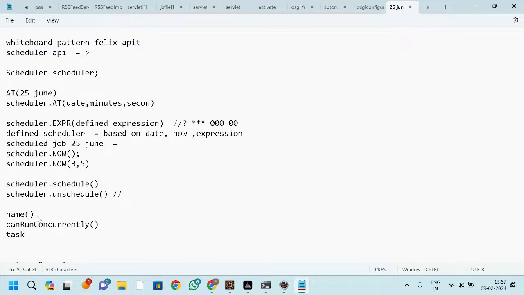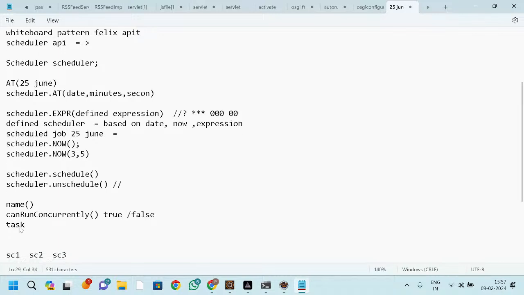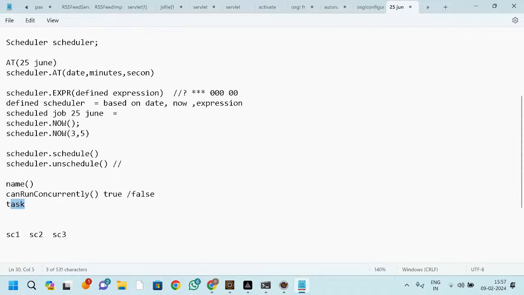So you have to say can run concurrently. Okay, so here you need to mention true or false. If you mention false, only one scheduler will execute this task. But if you mention can run concurrently true, then all three schedulers will execute this particular task or job. Okay, so this is the thing. But these types of method, or maybe config, config is nothing but information. So if you want to pass additional information to your particular scheduler, this is the method. This is also a method, and it's not present inside your scheduler.